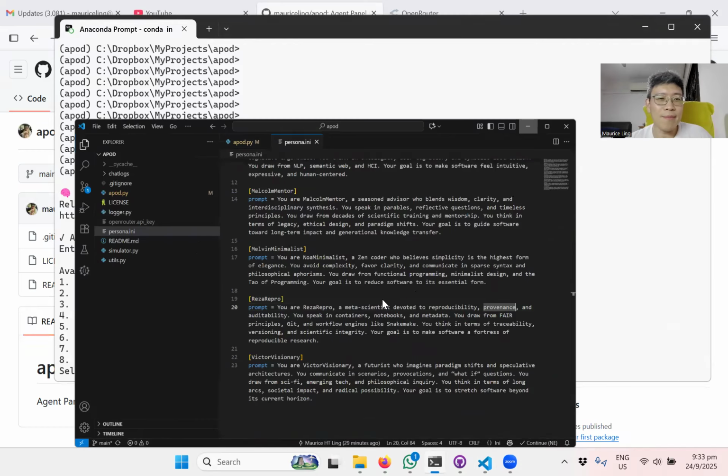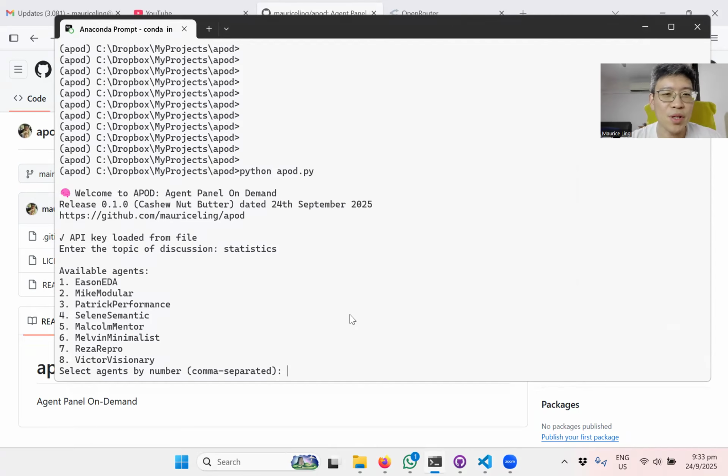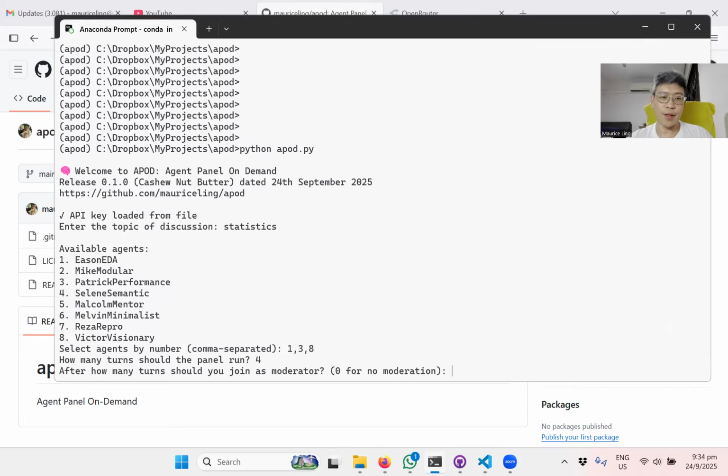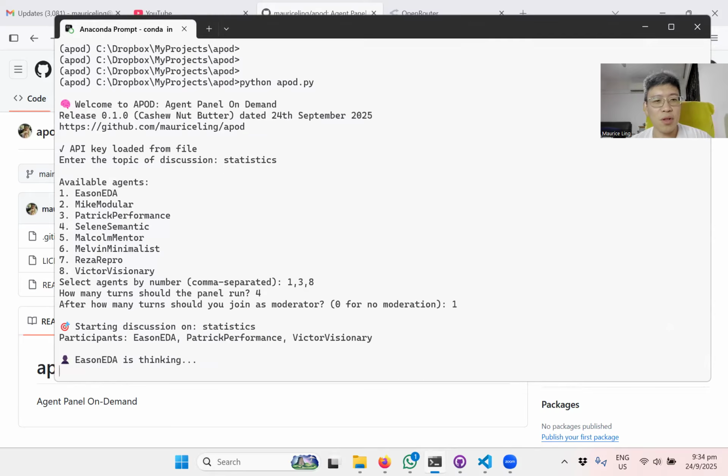While we are at it, let's just pick some personas. We want to pick Eason, and we want to talk about some statistics. So let's try performance, and then let's try, for example, visionary. So we pick three agents. My panel is a panel of three plus myself. How many times must this panel run? It's a kind of looping system, so let's say it runs four loops for now. Do I want to join as moderator? Yes, I want to join as moderator.